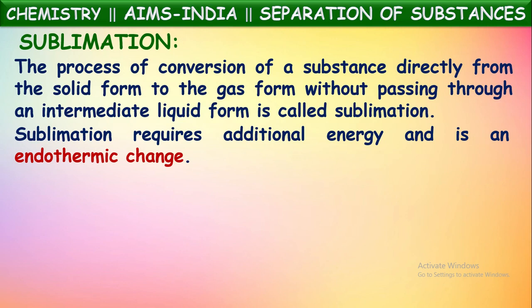So it is said to be an endothermic change. Those substances convert directly from solid state to gaseous state without coming into liquid state. That special conversion is called sublimation.